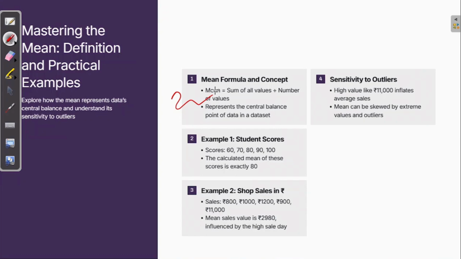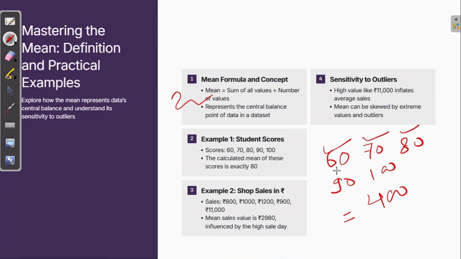Just take a very simple example: one student scores 60 marks, another 70, then 80, then 90, and then 100. What will be the total of it? The total of the 5 students' marks will be 400. So how many students are there? 1, 2, 3, 4 and 5.